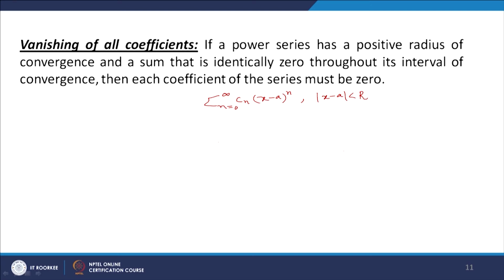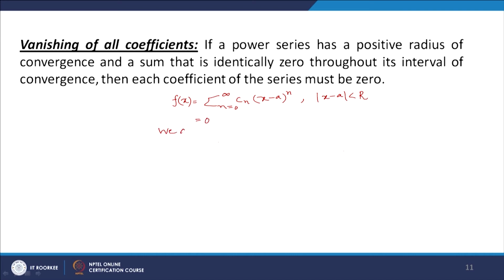The sum of the series is, suppose, f(x), then we have f(x) = sigma n equal to 0 to infinity c_n (x - a)^n. Now it is given that the sum is identically 0 throughout its interval of convergence. So f(x) is equal to 0.